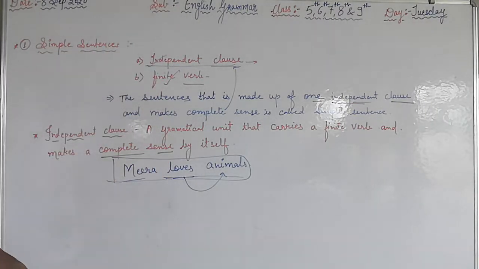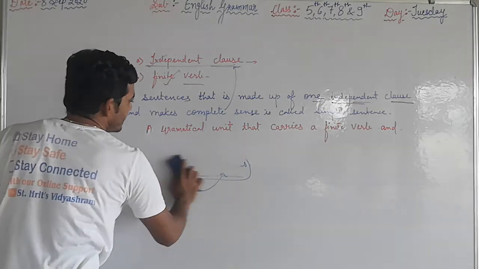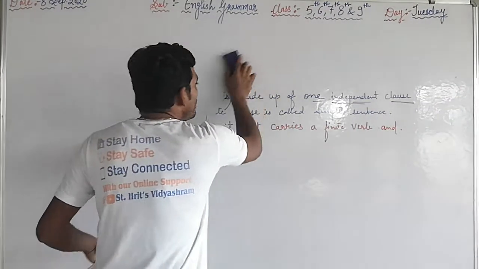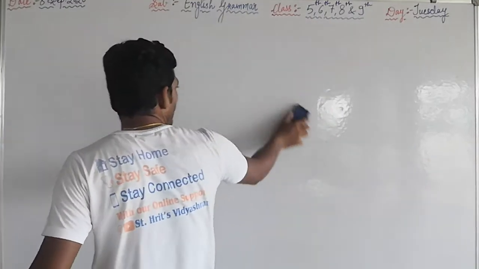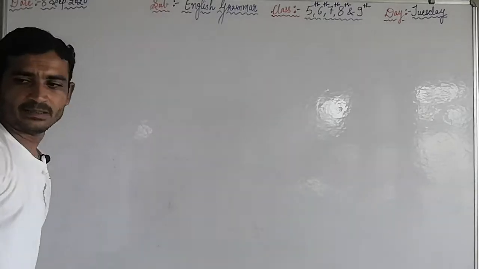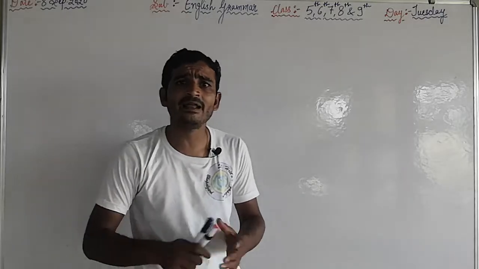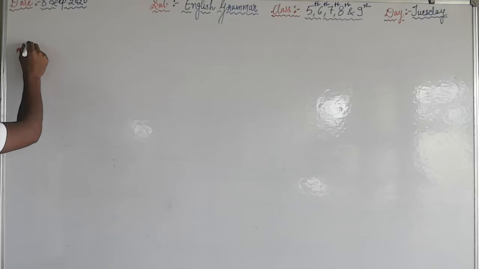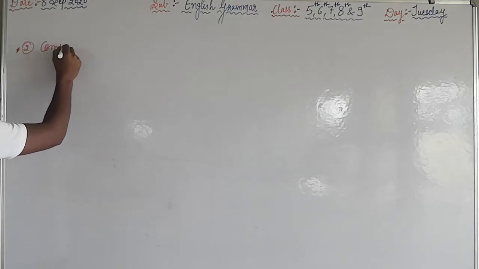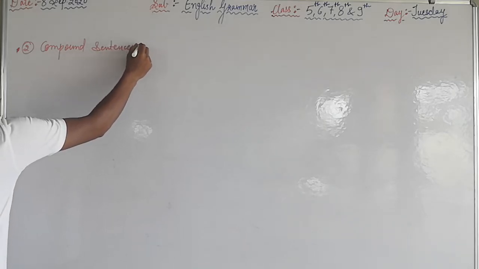I hope you understand. See the second type, that is compound sentence. Based on the structure, sentences are further classified into three categories: simple, compound and complex. Simple means in simple sentences one finite verb and one independent clause are there. See the second part, that is compound sentences.